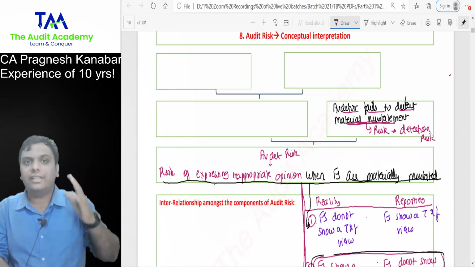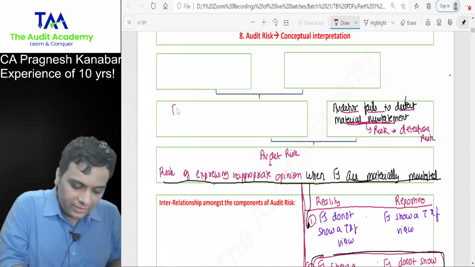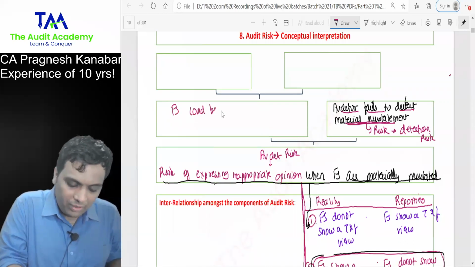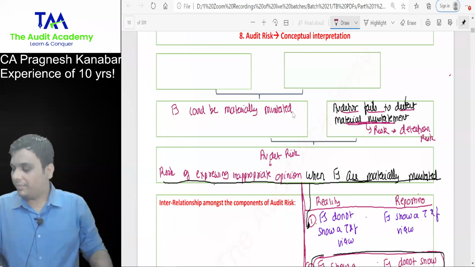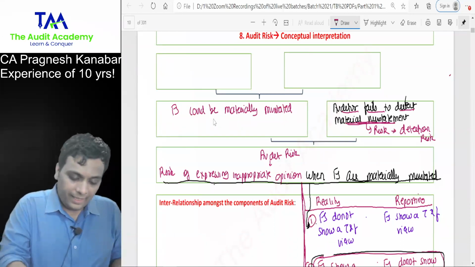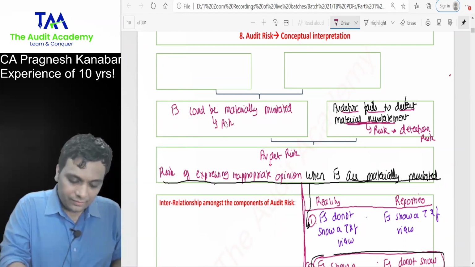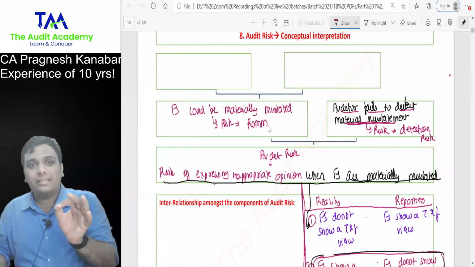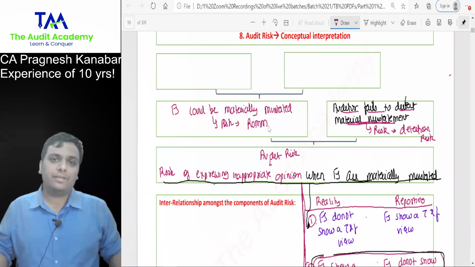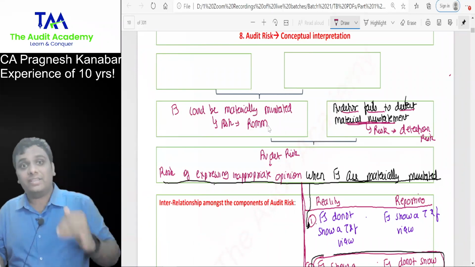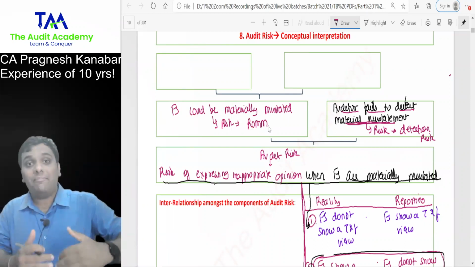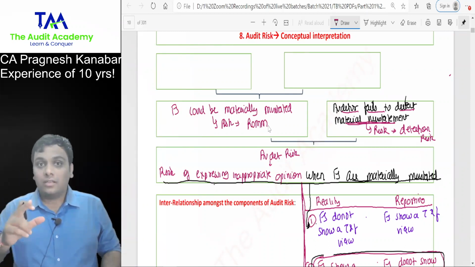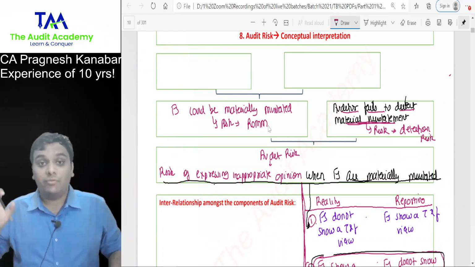What is the first thing that would have happened? Yes, sir. Financial statements could be materially misstated. And this risk is called risk of material misstatement. But tell me, before financial statements are materially misstated, what will happen before that? Sir, some employee or some system would have failed.